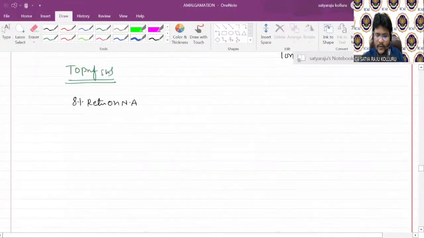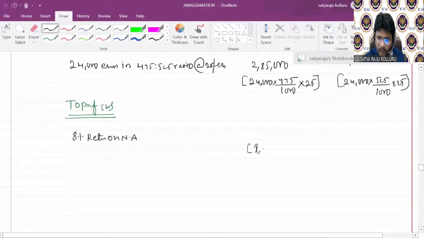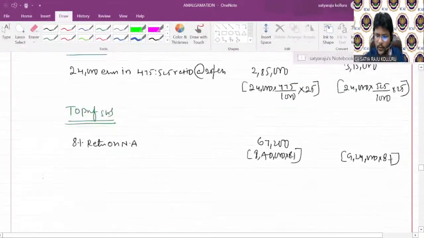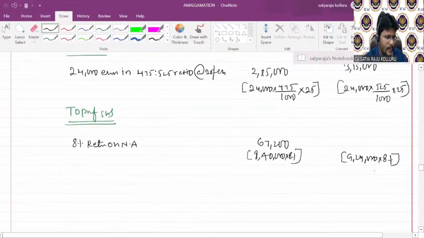8,40,000 into 8%. How much? Which is 67,200 here. Here 9,24,000 into 8%. Am I right? Which is 9,24 only, right? Correct. Into 8%. So I got here 73,920. Now concentrate, all of you.